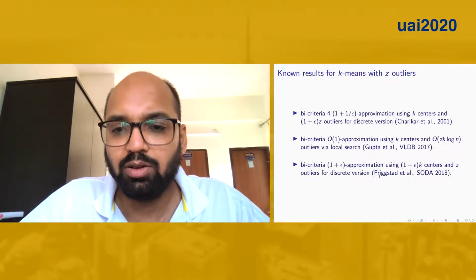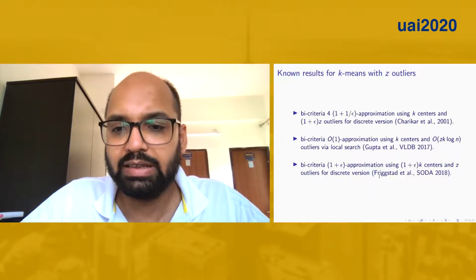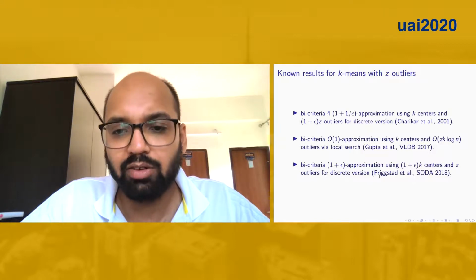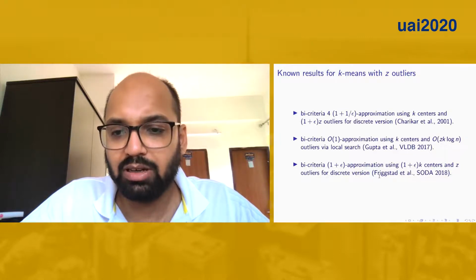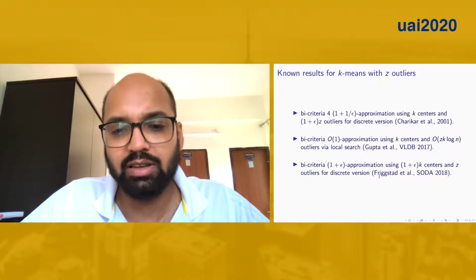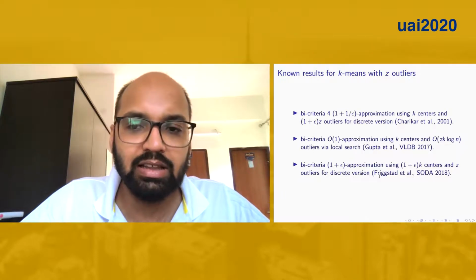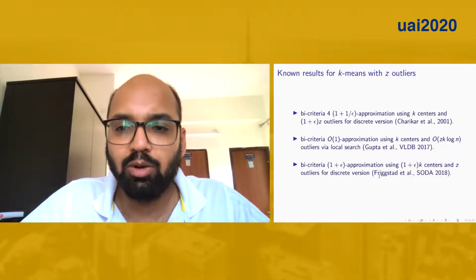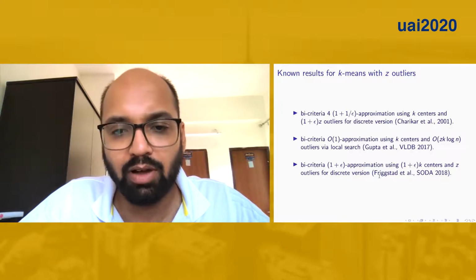The result due to Gupta et al. gives a bicriteria constant factor approximation using k centers and order z k log n outliers using techniques from local search. The result due to Friggstad et al. gives a bicriteria 1 plus epsilon approximation using 1 plus epsilon into k centers and z outliers for the discrete version of the problem. So in some sense, many of these results either end up outputting more than k cluster centers or discarding more than the required number of outliers.